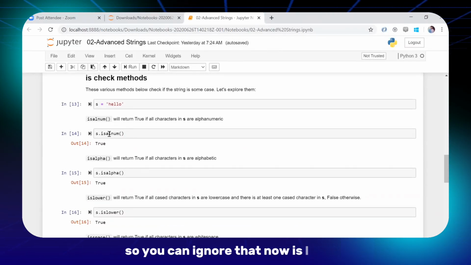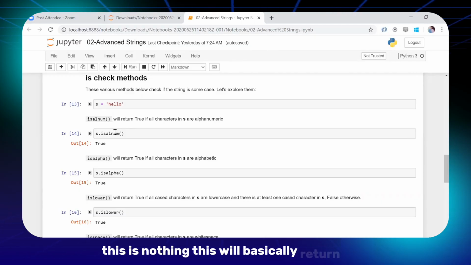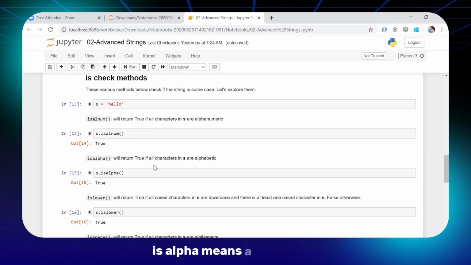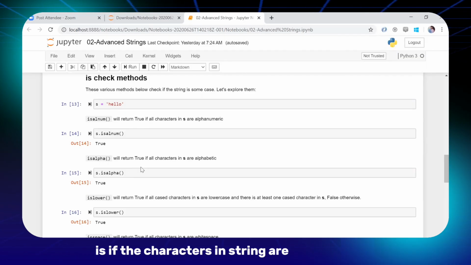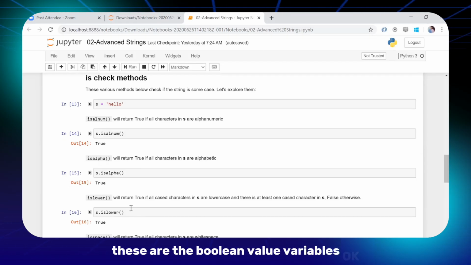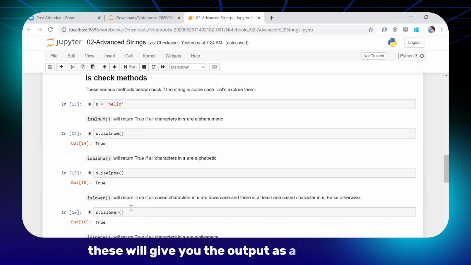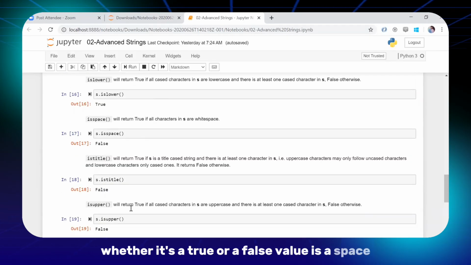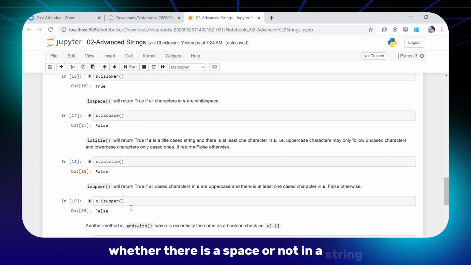Now is alnum. This is nothing; it will basically return whether the characters in your string are alphanumeric or not. Okay, or alpha. Alpha means the characters in the string are alphabetic. Or is lower. These will give you the output as a boolean value, whether it's true or false. Is space checks whether there is a space or not in a string.